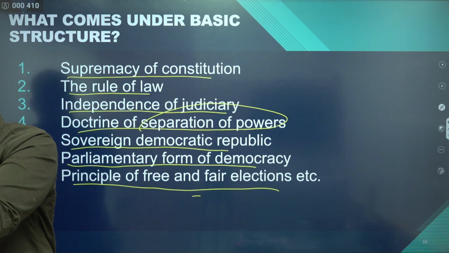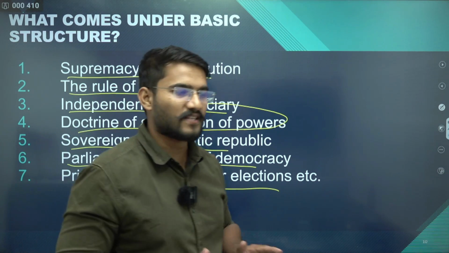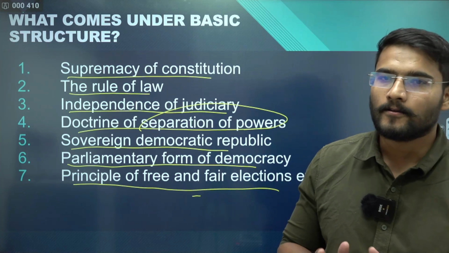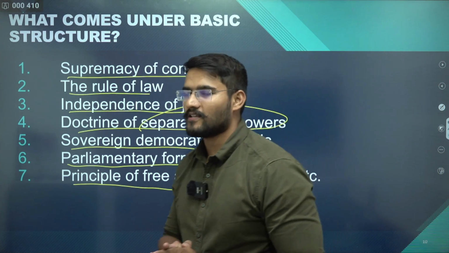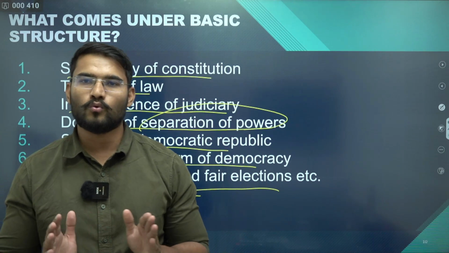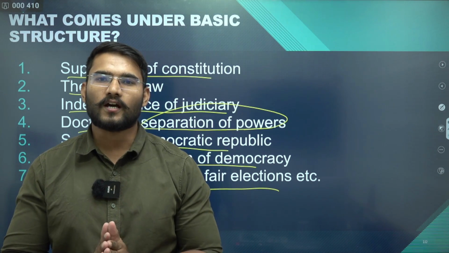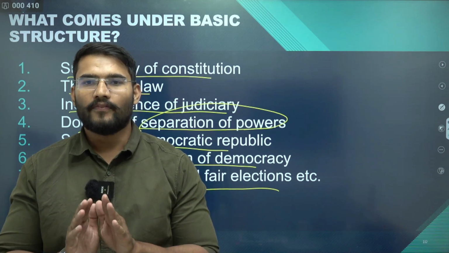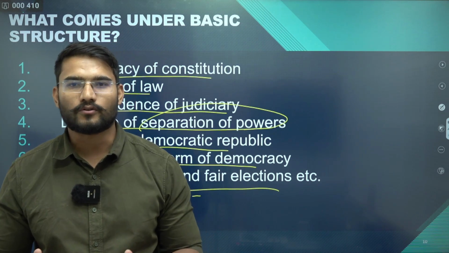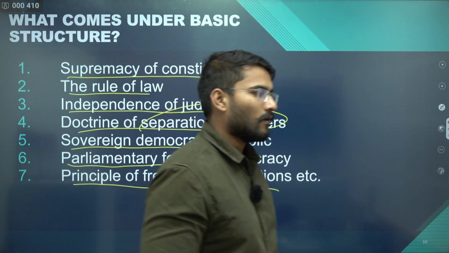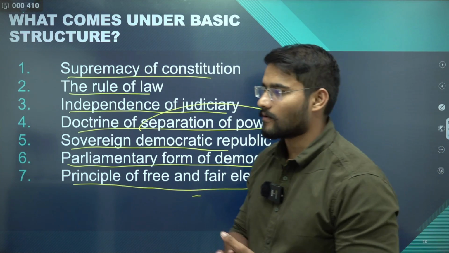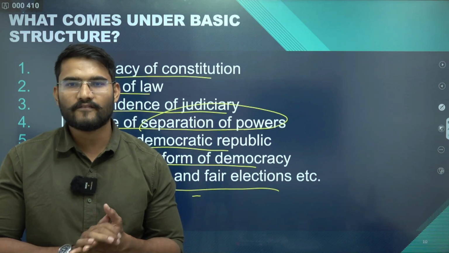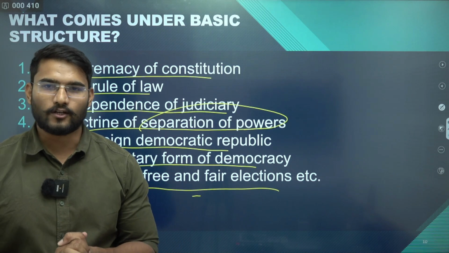So the basic structure doctrine, in simple words, if I were to conclude, simply means that Parliament has unlimited power to amend the Constitution, but it cannot amend the Constitution in such a way that it violates the basic structure of the Constitution. Basic structure is simply what is important and cannot be violated at any cost.